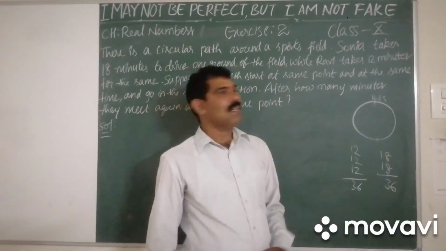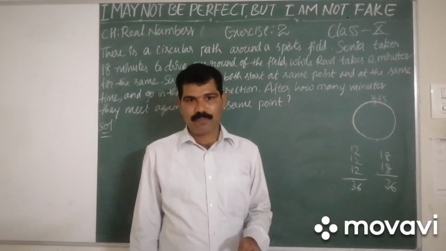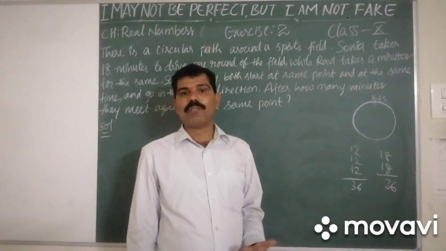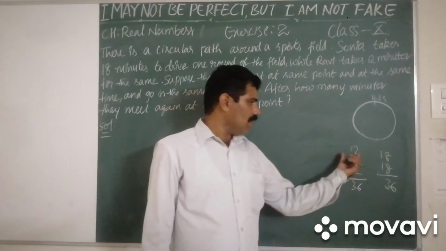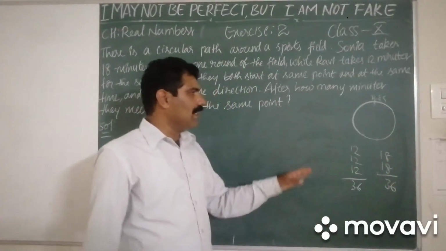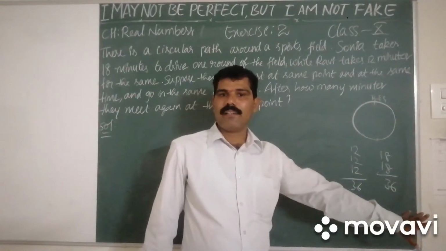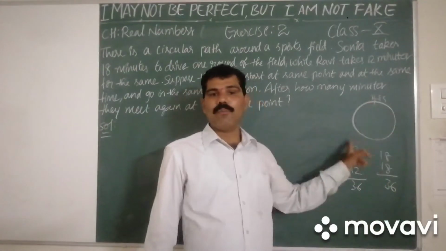Now what we can say is, if they both start at the same point at the same time, then the time when they both meet again is nothing but the LCM of the 2 times. If we find the LCM of 12 and 18, the value we get is the number of minutes after which they will meet again.